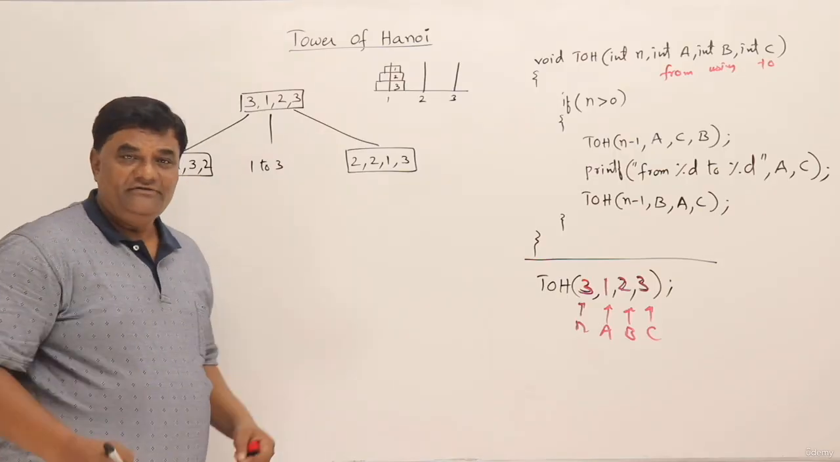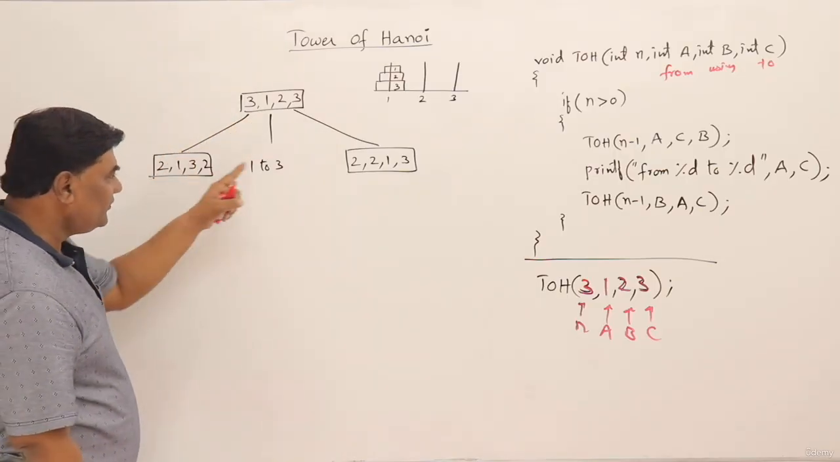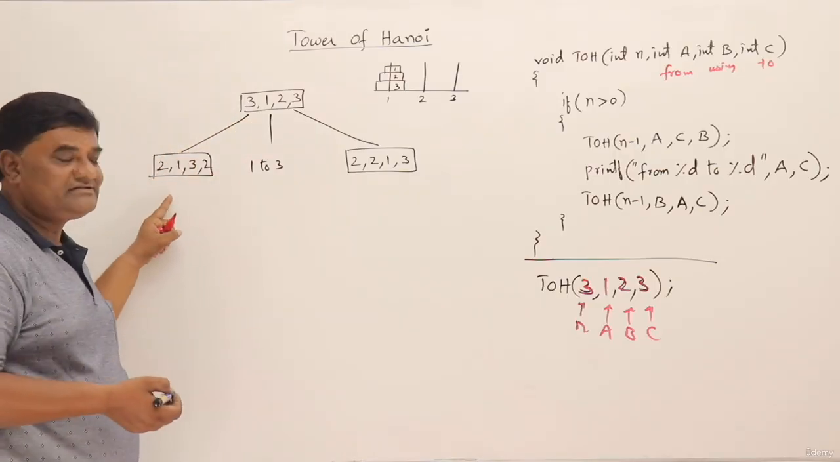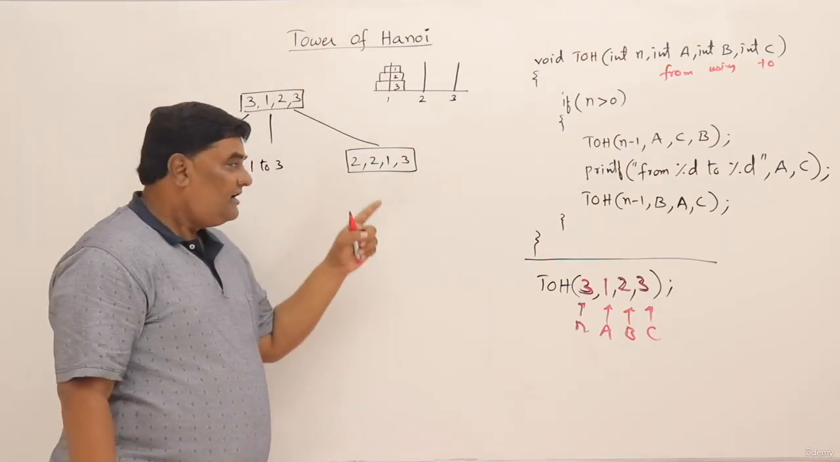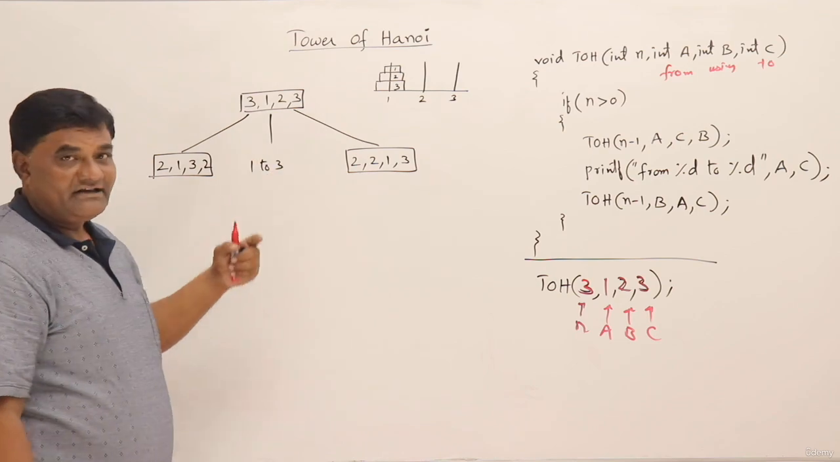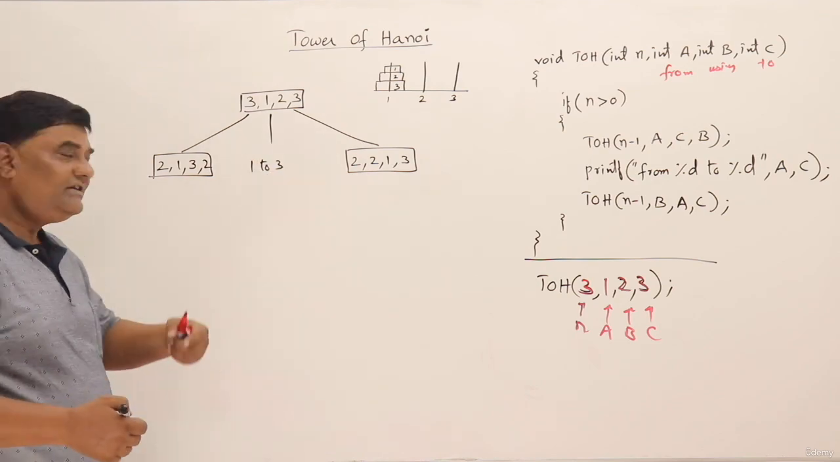As we know the working of recursion, this call is making 2 more calls. The first call has to be finished first, then it will print this one, then it will call this one. We know that, but we have written all of them together at once, so that's easy to write. Now let us continue.